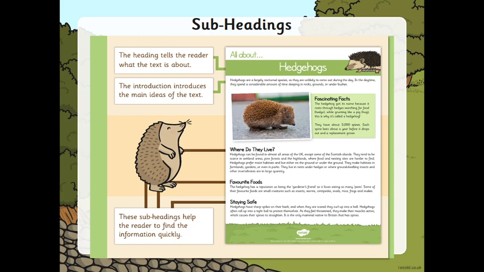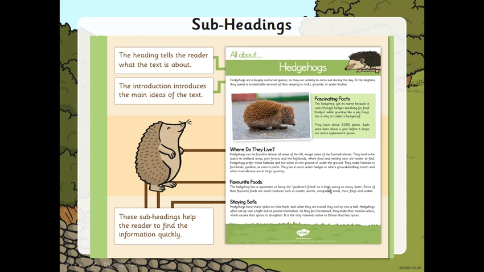The subheading is, where do they live? So I know that this paragraph here is going to tell me about where hedgehogs live. The next subheading, favourite foods.